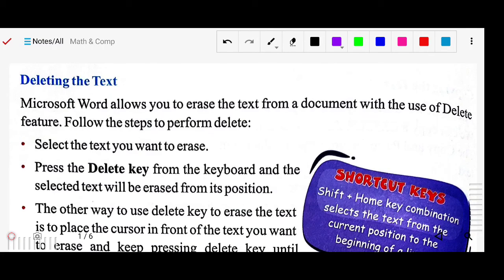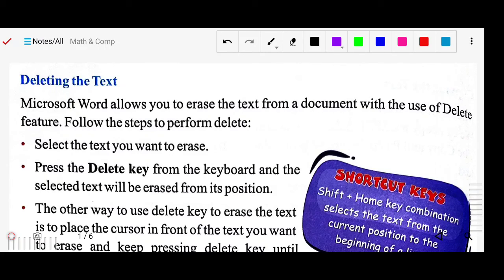One more thing: if you delete anything in your computer, where does it go? If you delete a particular file or folder, it goes to the recycle bin. But if you delete the text of your document, will that also go to the recycle bin? No, that will not go to the recycle bin. If you delete the file itself, that will go to the recycle bin.